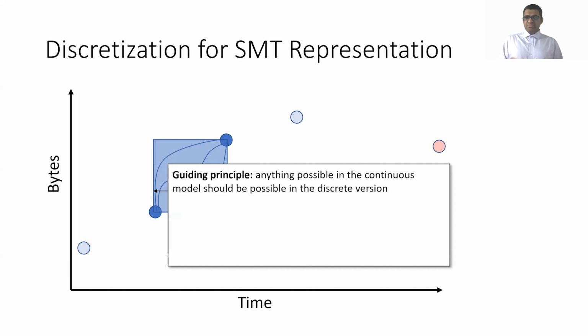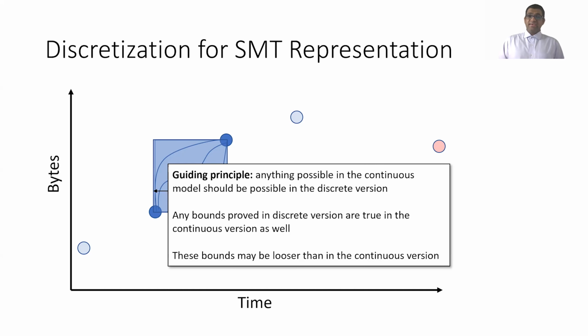And the guiding principle behind this design choice is that we want anything that is possible in the continuous model to also be possible in the discrete model. This has two consequences. First, any bounds proved in the discrete version are true in the continuous version as well. And second, there are things that are possible in the discrete version which are not possible in the continuous version. Therefore, these bounds may be looser than what is there in the continuous version.